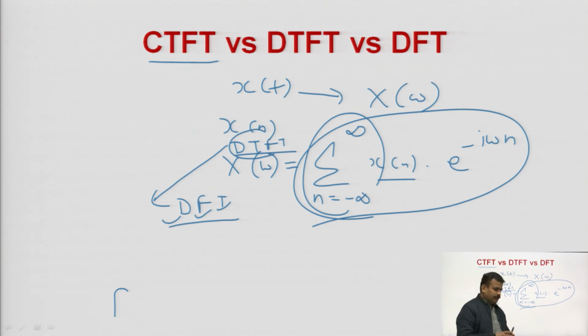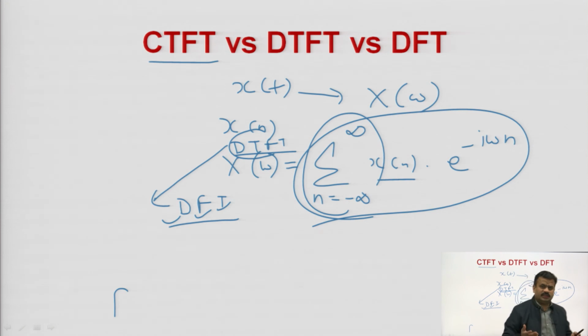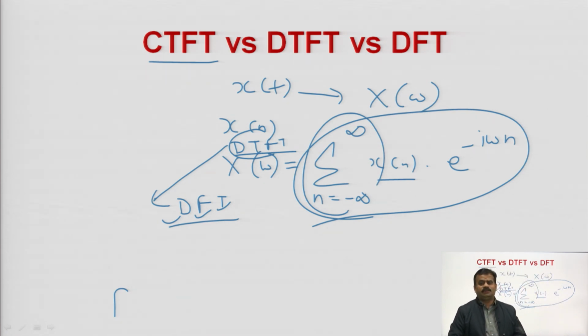It means in input you are also having a discrete time signal, a finite length sequence or periodic, and at the output also you will get a discrete and periodic signal in the frequency domain, and that is only possible by the discrete Fourier transform.